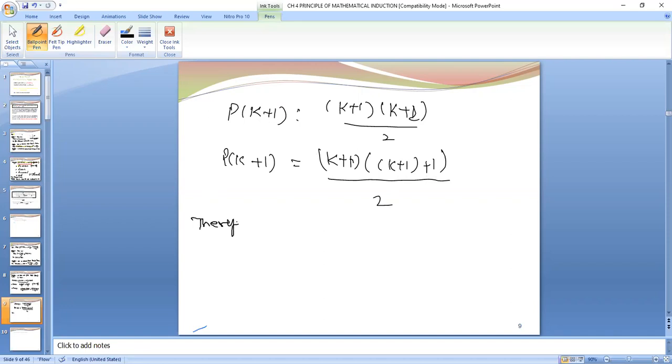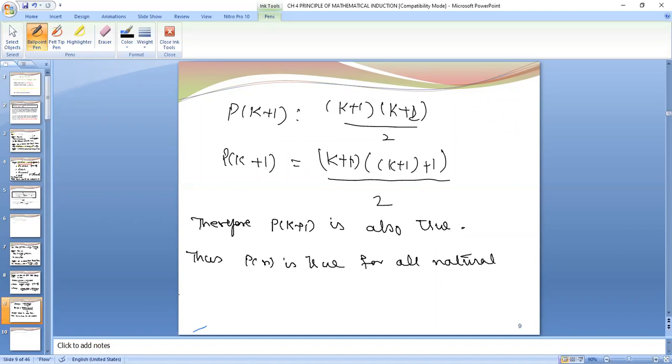Therefore, pk plus 1 is also true. Thus, p of n is true for all natural numbers n. And one more statement we have to write: thus by principle of mathematical induction.